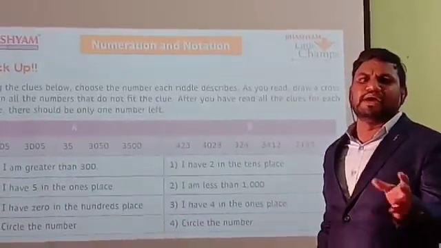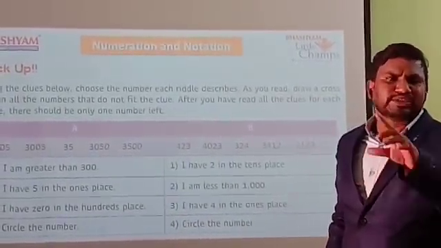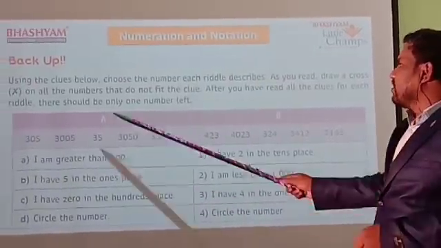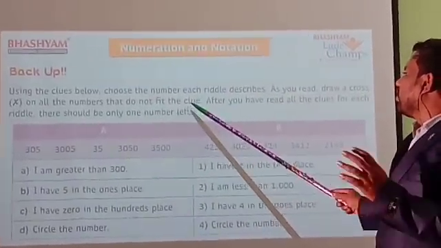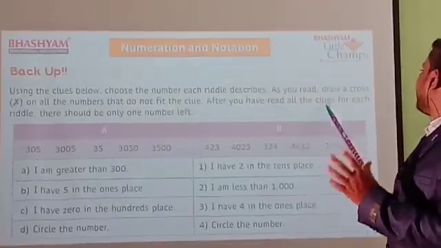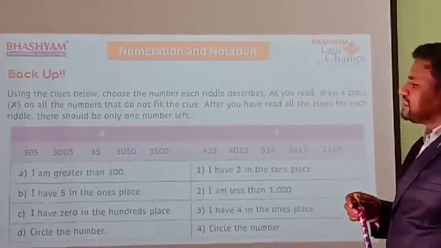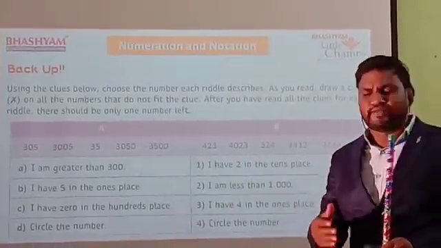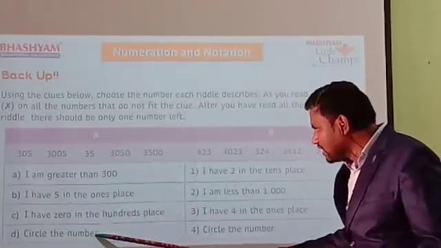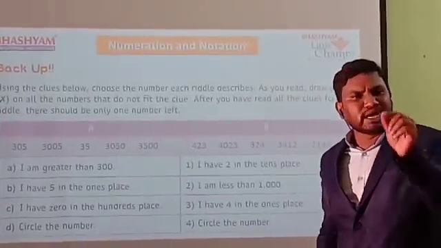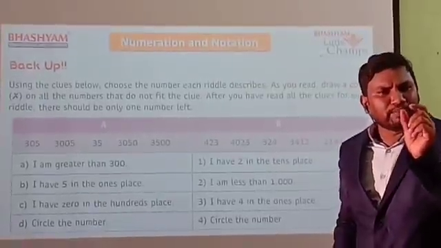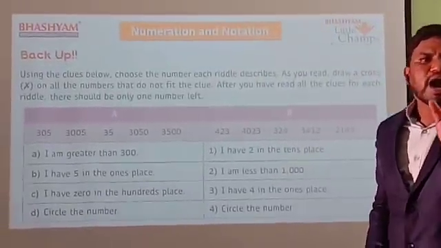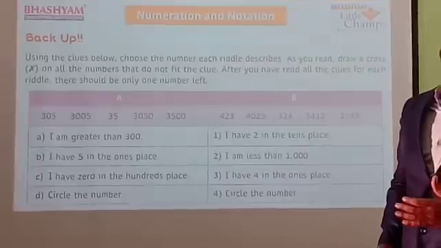If the number does not belong to the clue, you have to cross it out. After reading all four clues, finally, after crossing out all the numbers, only one number will be left. That is the answer. Shall we start?